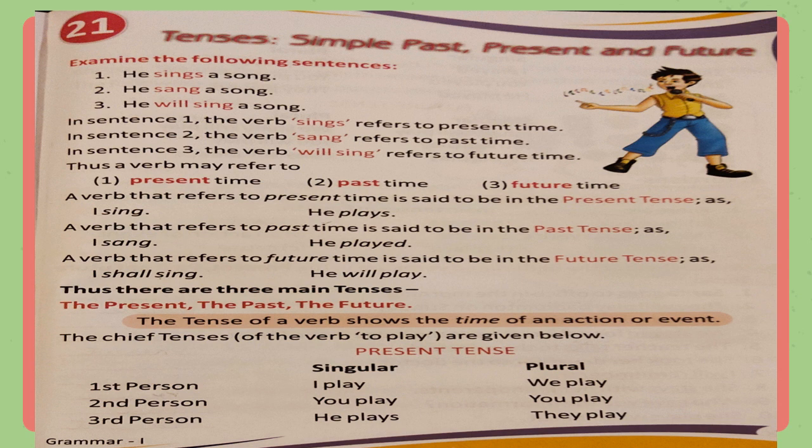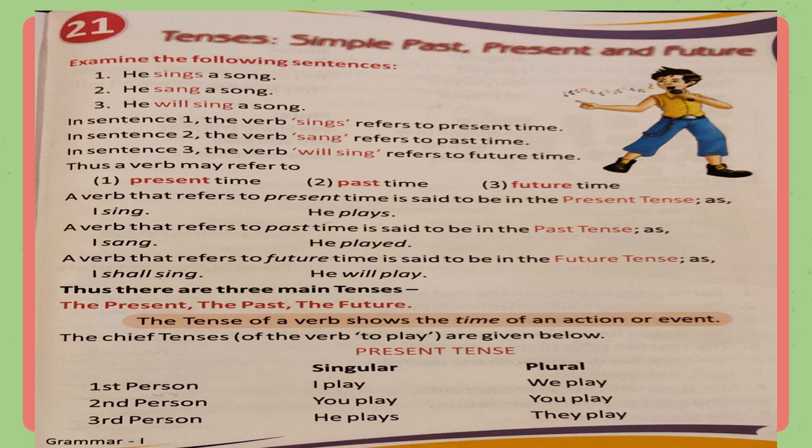The tense of a verb shows the time of an action or event. Children, tenses show us the time of an action or event. Tenses of the verb tell us at what time an action or event has occurred.